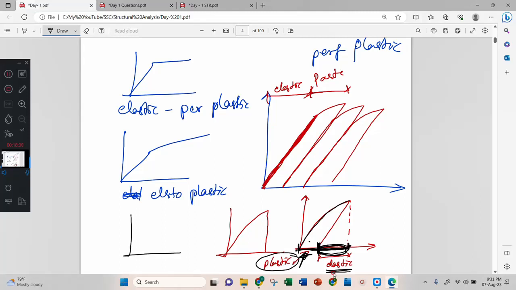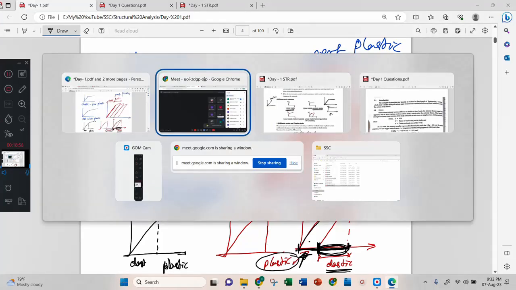If the material goes like this and breaks, here only it breaks, then this is elastic and this is plastic. See here, both are completely opposite. It breaks here, but this comes back. This we have to remember.